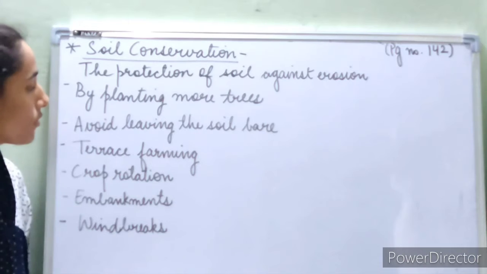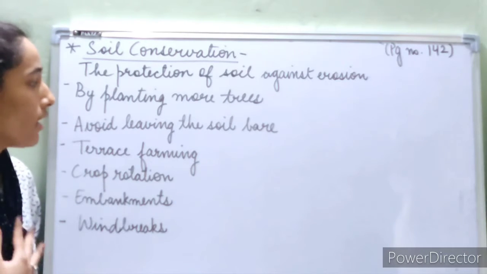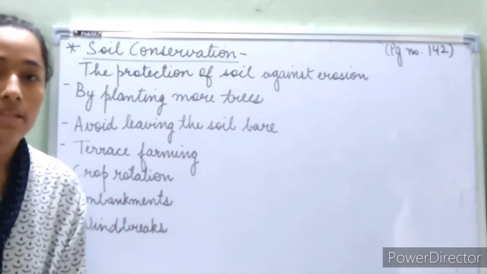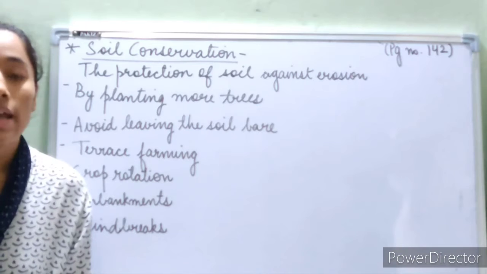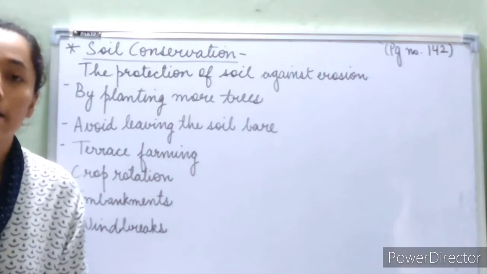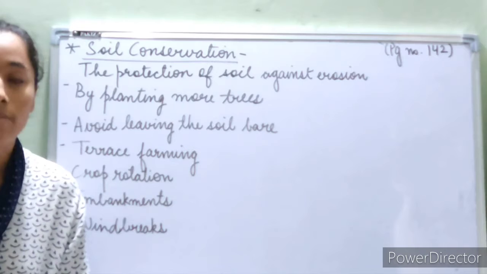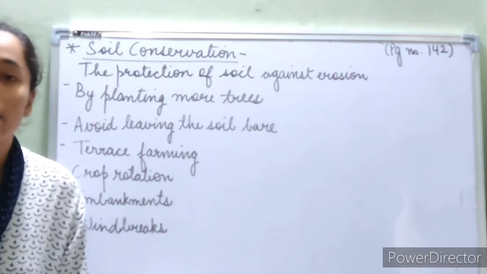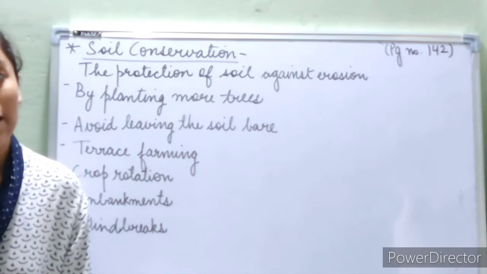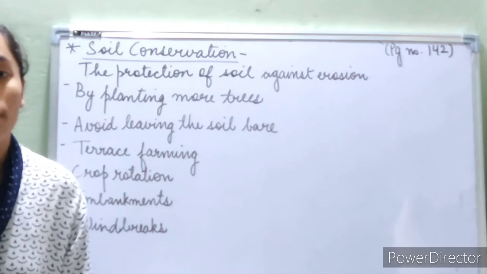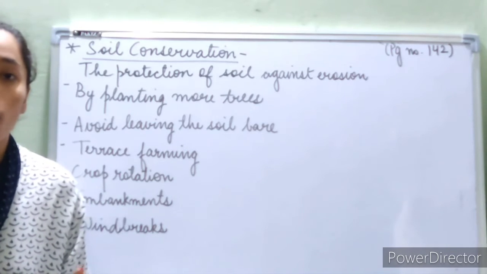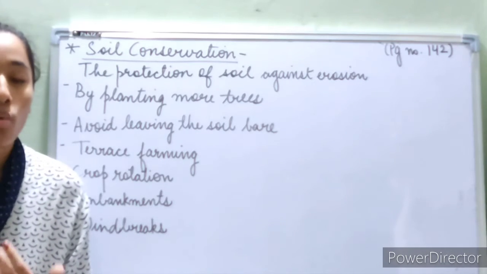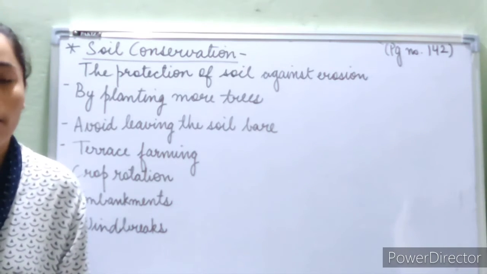The second one that we are going to learn about is leaving the soil bare. So what happens is, in between seasons when farmers are doing agriculture, some farmers leave their farms, their fields, just like that without any crop growing on them, and they leave it bare. But when we leave a soil bare, when we have large land openings, it becomes prone to soil erosion. How? Because then the wind and water can easily carry away the topsoil.